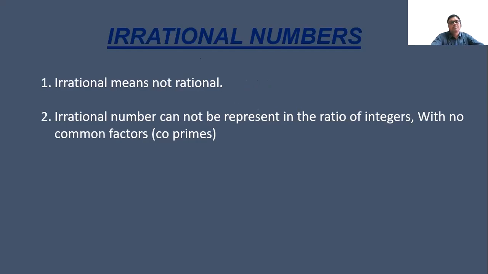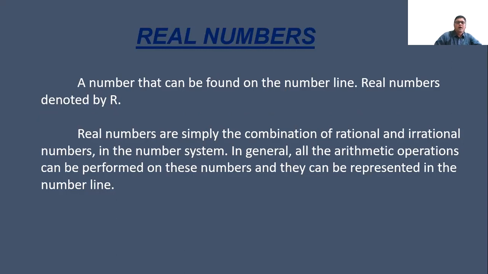Okay. Now let us come to irrational numbers. Irrational numbers means the numbers which are not rational. An irrational number cannot be presented as a ratio of integers with no common factors, means co-prime numbers. It is a real number that cannot be expressed as a ratio of integers. Real numbers are simply the combination of rational and irrational numbers in the number system. In general, all the arithmetic operations can be performed on these numbers and they can be represented on the number line.